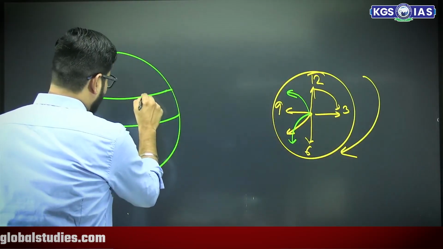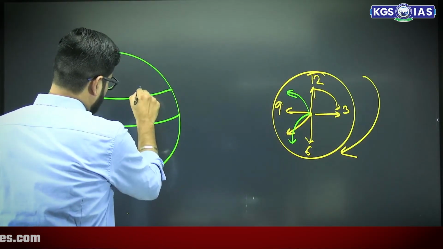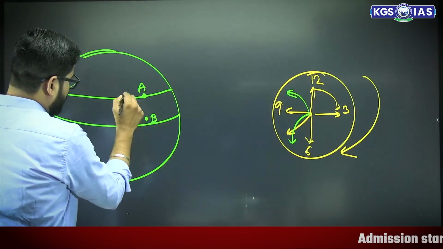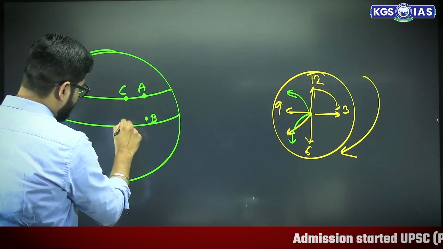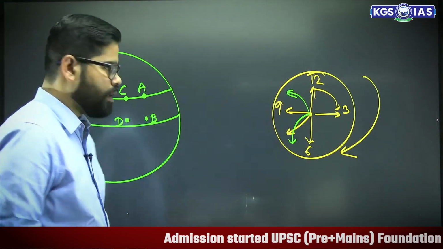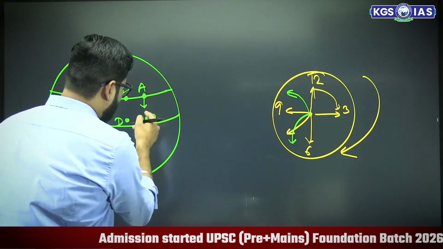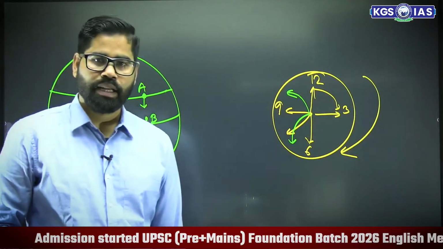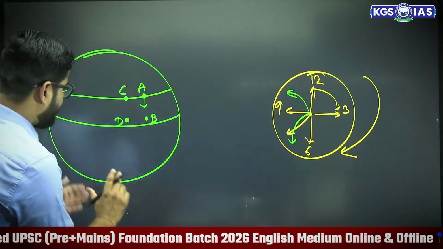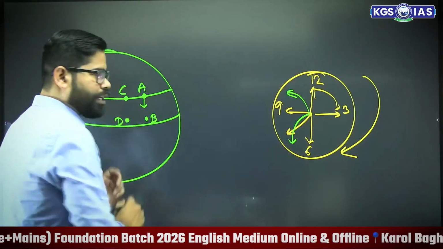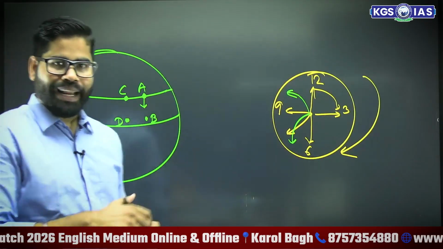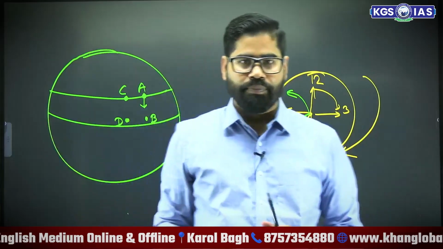Right now, look at this. A, this is location B. Here, it is location C. And here, it is location D. So, a wind started to move from A towards B. But during that time, you know that the earth is rotating. The earth is rotating.